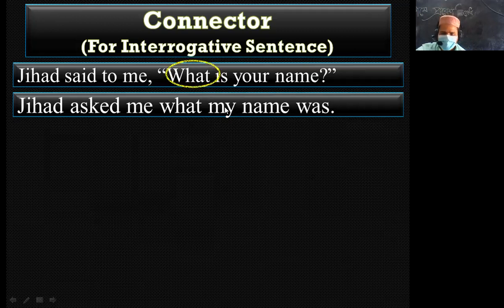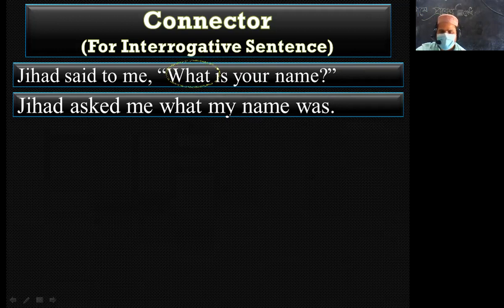And then you have to change the interrogative sentence into an assertive sentence. So, in an assertive sentence, at first you have to put the subject and then the verb. So, what my name, your name, your second person followed by the object of reporting speech.